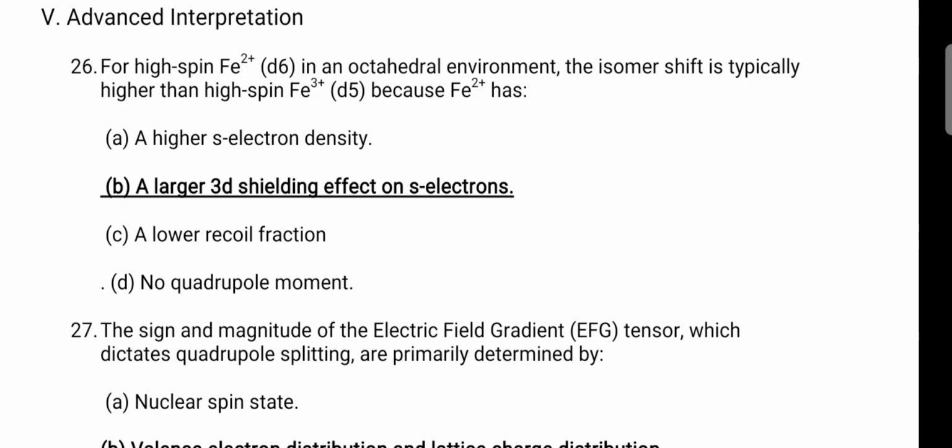Generally the isomer shift is typically higher in high spin Fe2 plus than Fe3 plus because of a larger 3d shielding effect on the s electrons. So it shows a larger shielding effect, and because of that the isomer shift is typically higher in high spin Fe2 plus complexes.